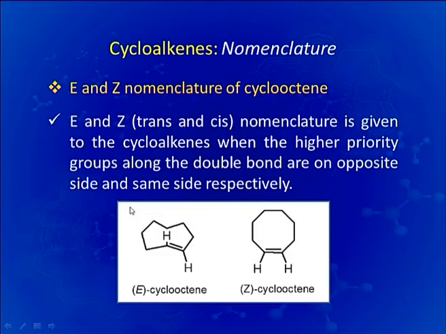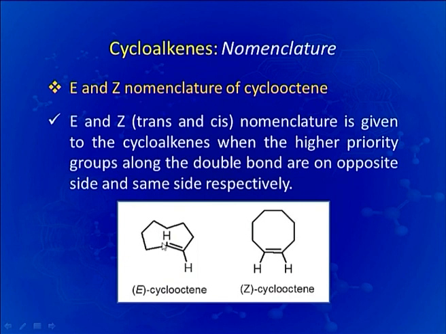We will now discuss the E and Z nomenclature in cyclooctene. E and Z or cis trans nomenclature of alkenes you have already gone through, and here we will utilize the same rules for naming cycloalkenes. You know that when there is a carbon-carbon double bond, the geometry along the doubly bonded carbon is sp2 hybridized, and that is why it has a planar structure,